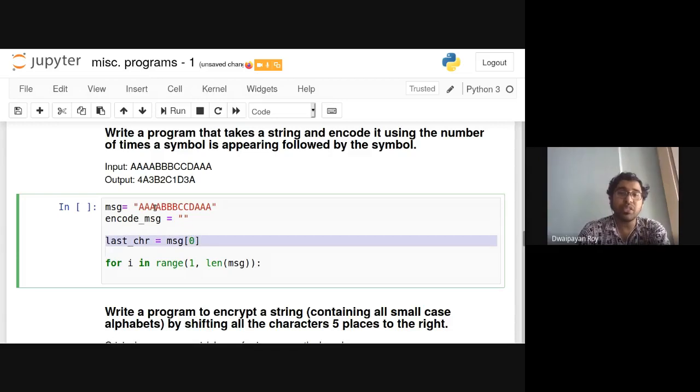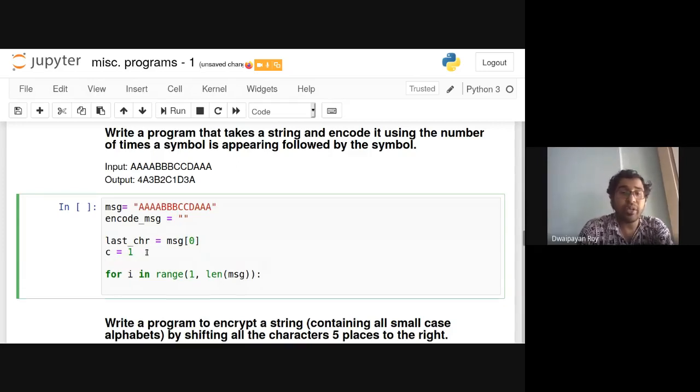So this is considering the first index. I have put this first encountered character in a new variable called last_chr, that is, the last character that I have encountered. And then I have, let's write it, C as 1. So basically the character in last_chr has been encountered one time, only once.